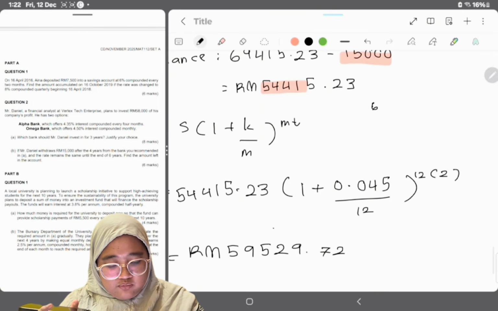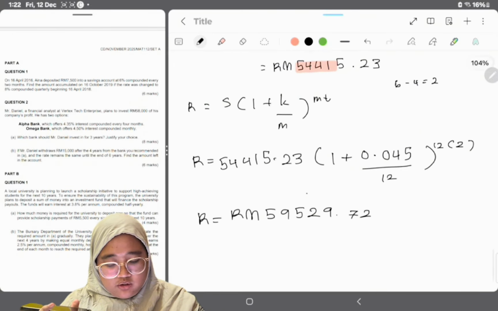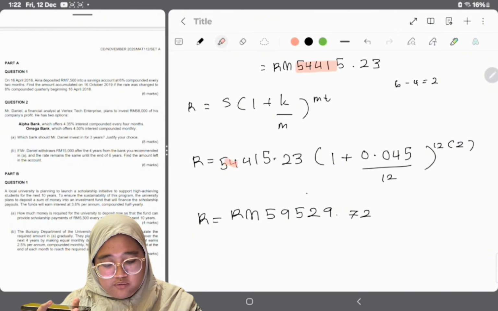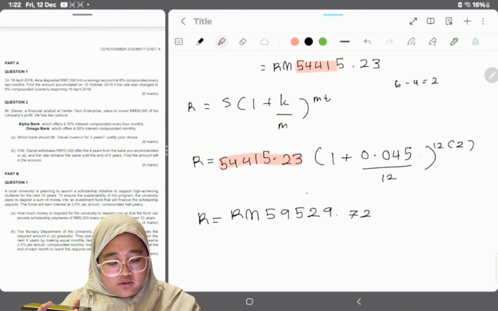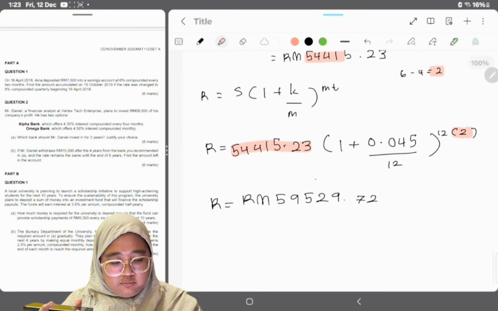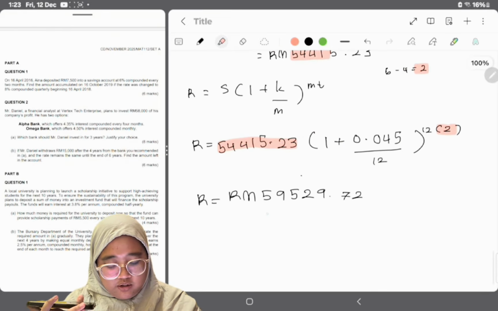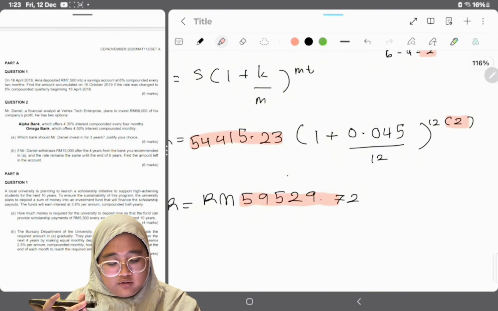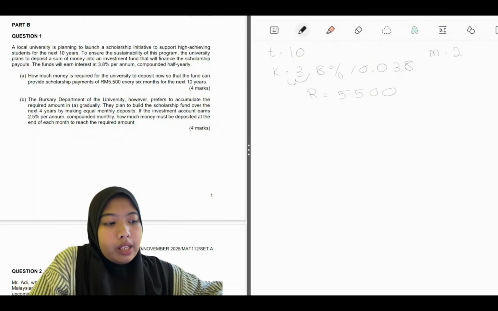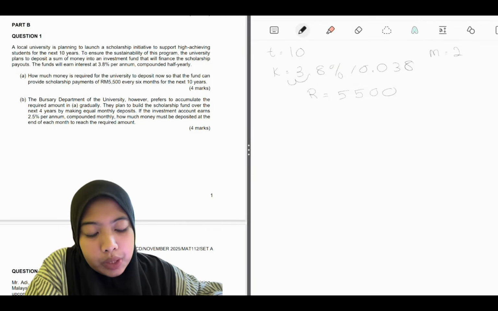After that, we're going to do for the next 3 years, which is actually 6 minus 4, so we get the answer 2. We're going to do the same formula and write down the amount we got for the balance, and then we write 2 years because it's the remaining years, and then we get the final answer, which is 59529 and 72 cents.